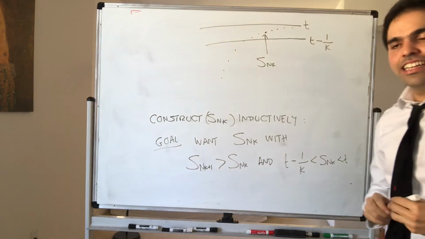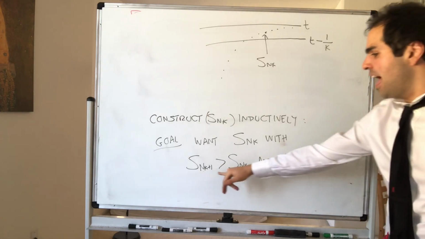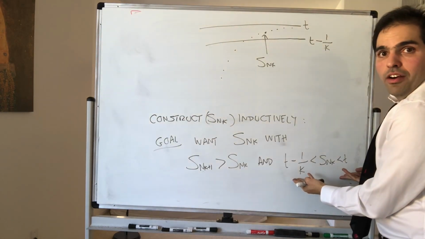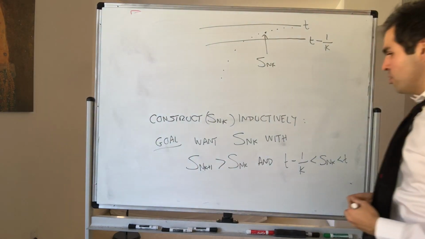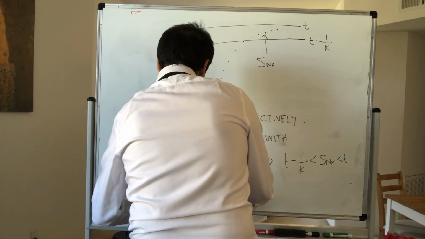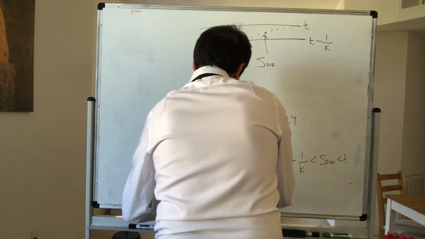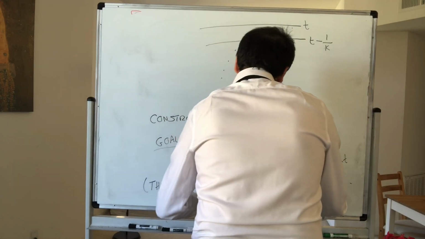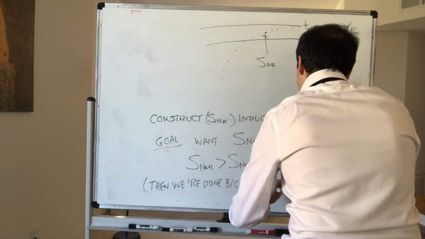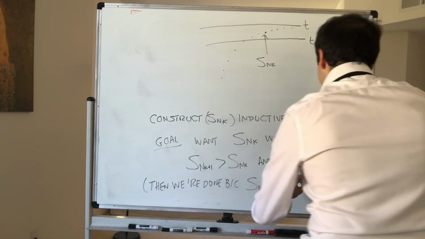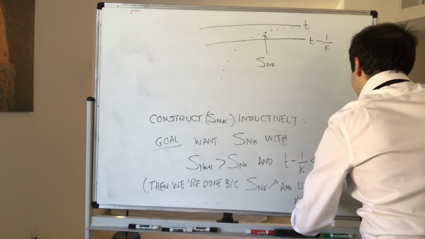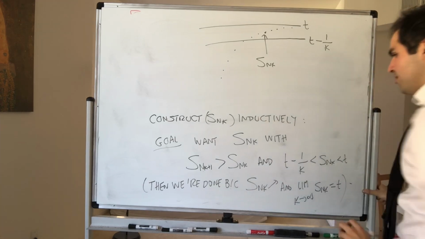So we see the light at the end of the tunnel, because S_{n_k} is increasing, and then by the squeeze theorem, we get that S_{n_k} converges to t. Then we're done, because we found an increasing subsequence, so S_{n_k} is increasing, and the limit as k goes to infinity of S_{n_k} equals t.